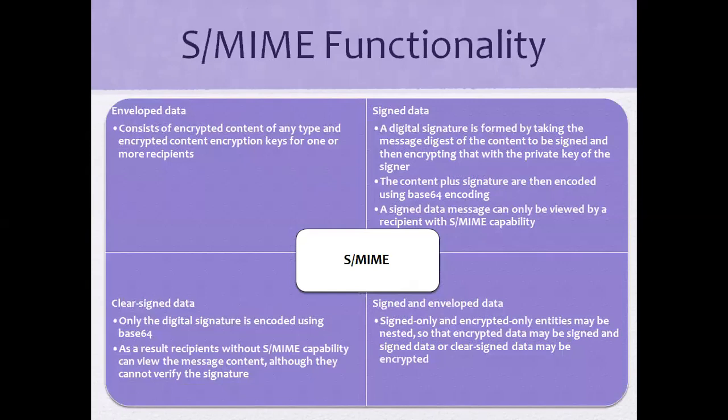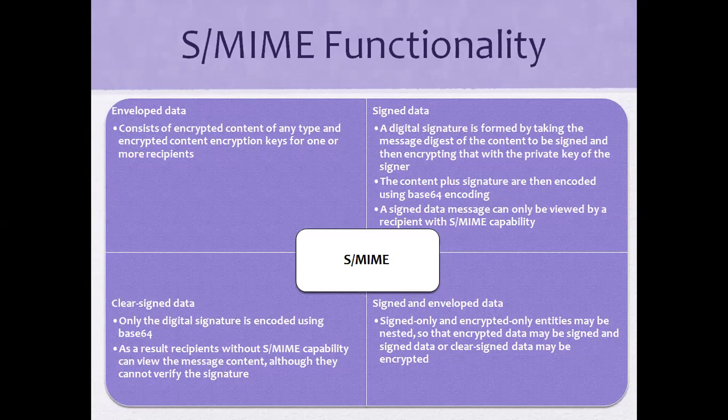Now here, S/MIME functionality: enveloped data, signed data, clear-signed data, and signed and enveloped data. Now we see how S/MIME performs these different types of functionalities. Enveloped data consists of encrypted content of any type and encrypted content encryption keys for one or more recipients.